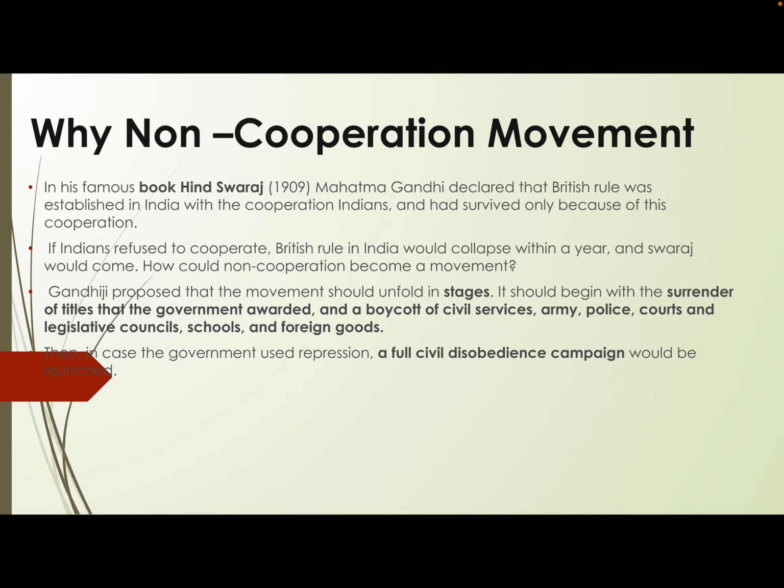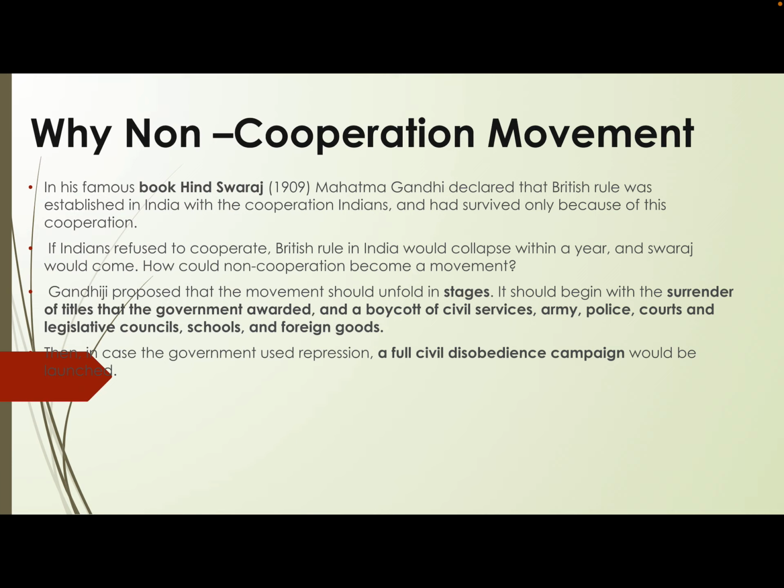So when all this will happen, when the titles will be given up, when the courts will be boycotted, when the government schools will be boycotted, when the civil service examination will be boycotted, when the army, police, foreign goods will be boycotted, when all this will happen, then definitely it will turn into a kind of movement. Okay, and this was all happening.